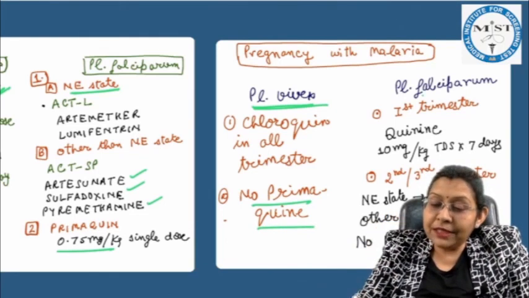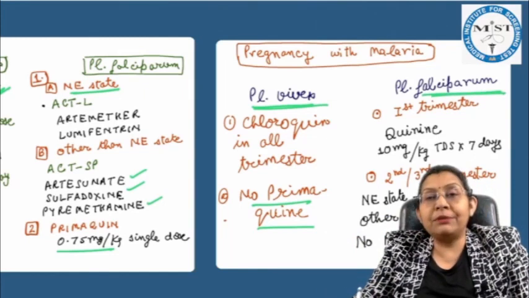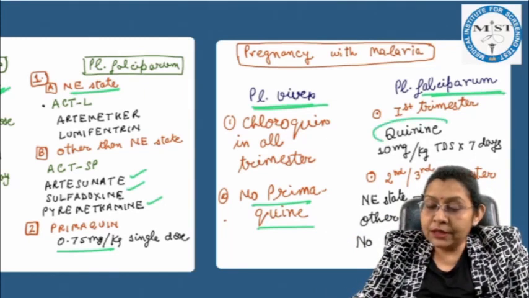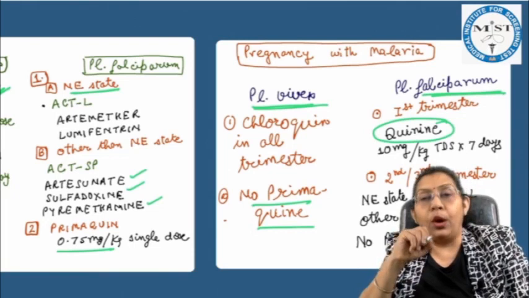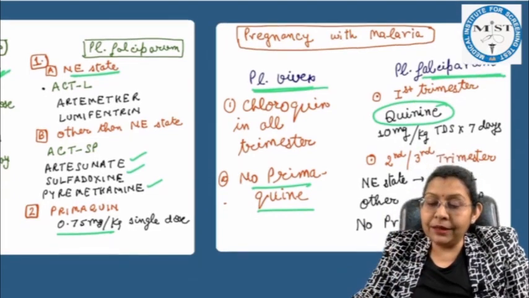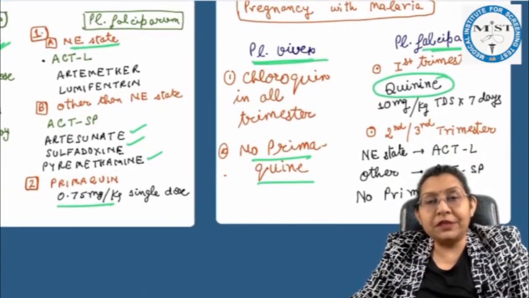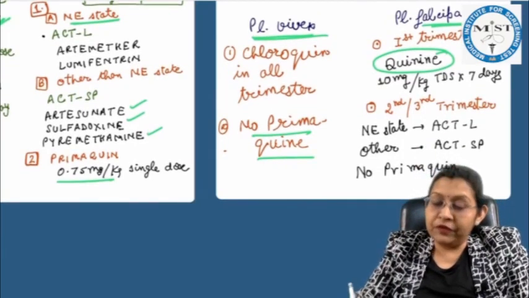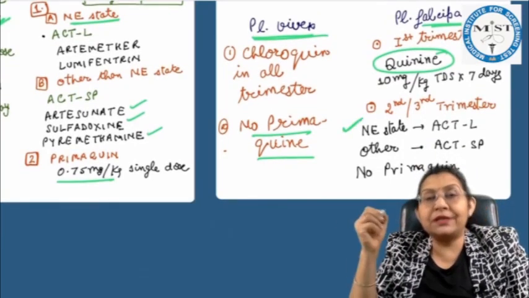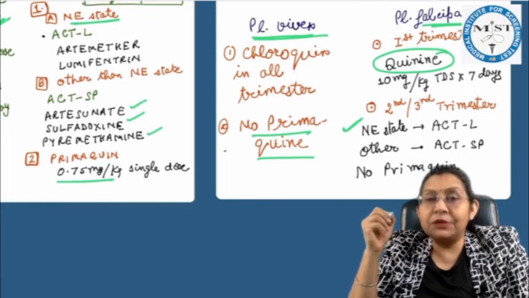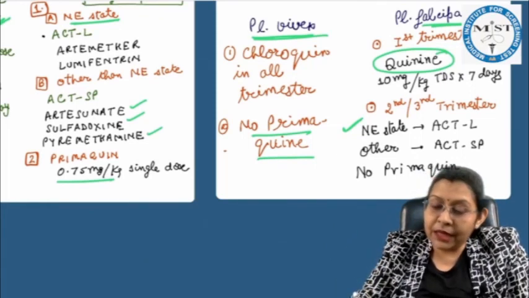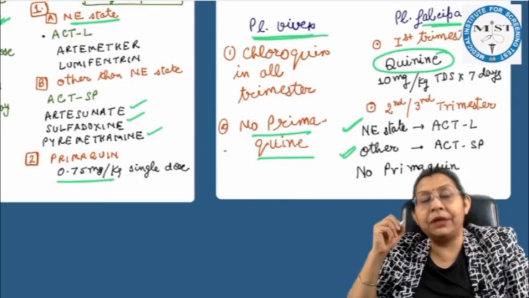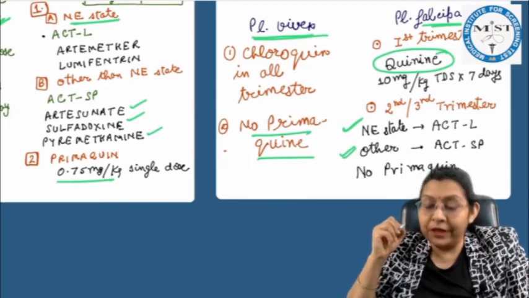But if it is a falciparum infection, then in the first trimester, the drug of choice is quinine in all the states. And in the second and third trimester, if it has been confirmed with the falciparum infection, then depending upon the geographical location, if it is in the northeast states, the drug of choice is ACT-AL, meaning artemether-lumefantrine, and in other states, artesunate, sulfadoxine, and pyrimethamine. And again, primaquine is withheld.